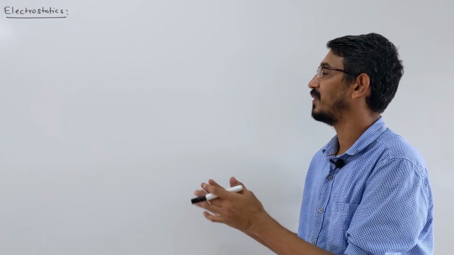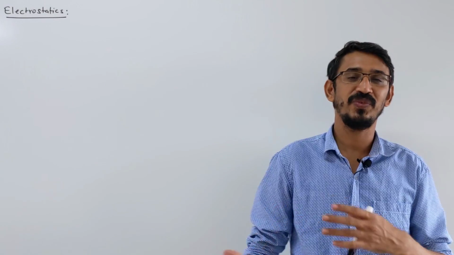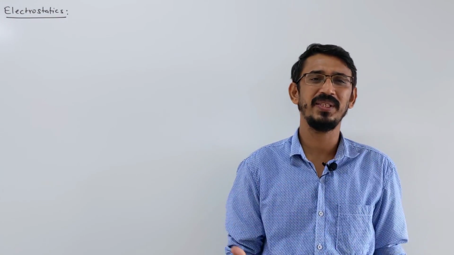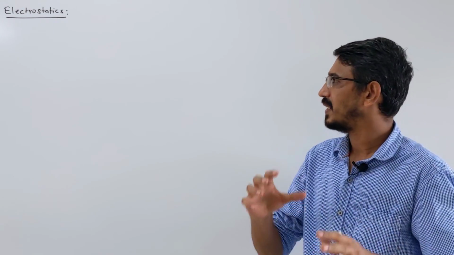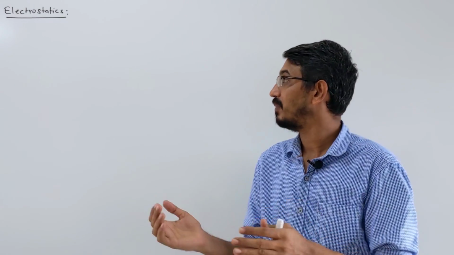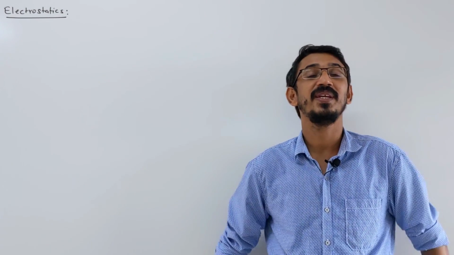At least half of what we're learning here we have already learned in gravitation: force, field, potential energy, and potential due to a solid sphere, hollow sphere, ring, and point masses. That same thing we learned there, we have to apply here. A few of them we learned in magnetism topics also. So it's a little long but it will be very easy, because most of this we already know; it will be like a revision.